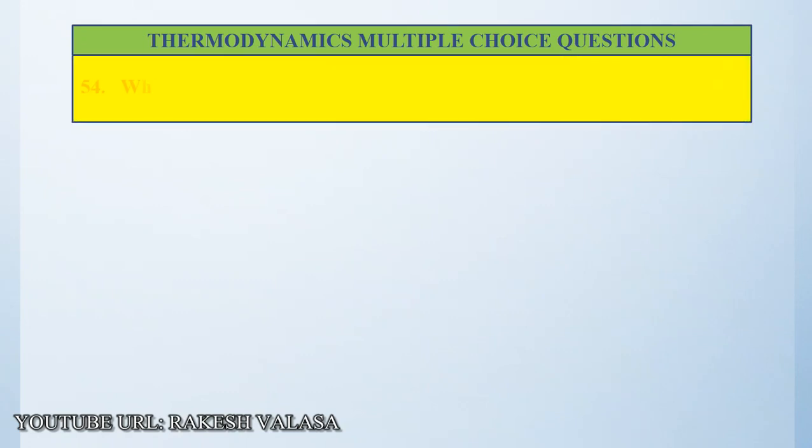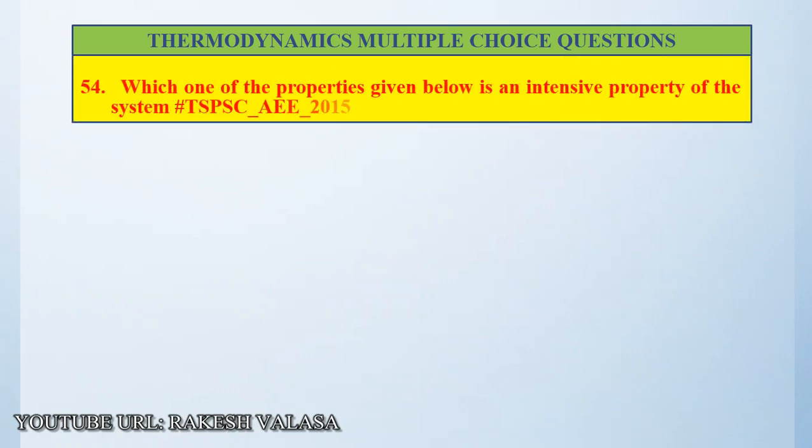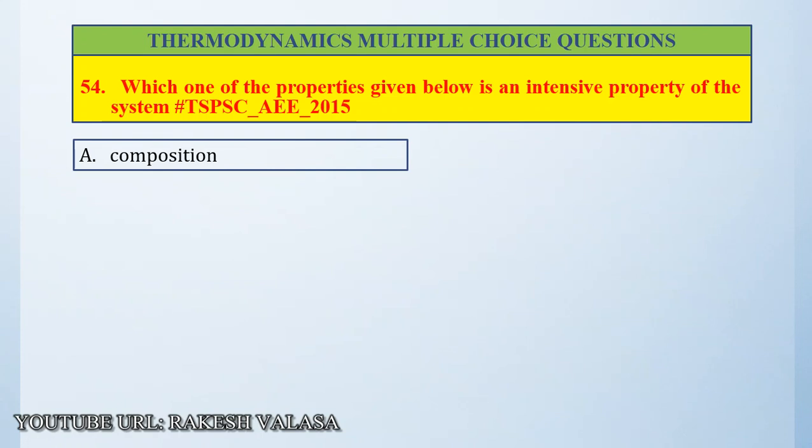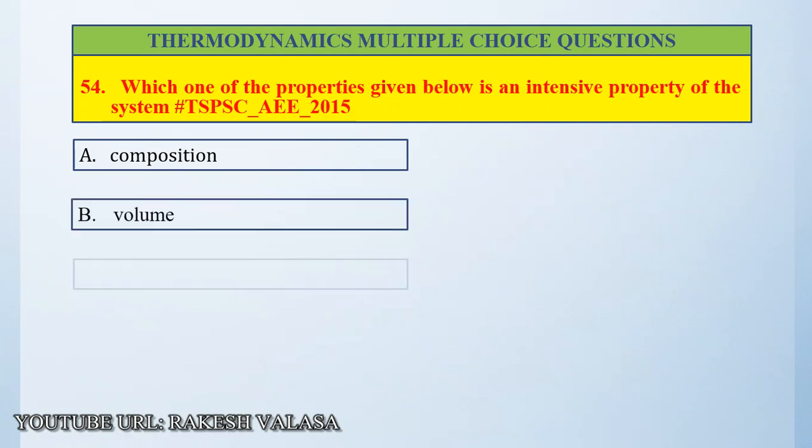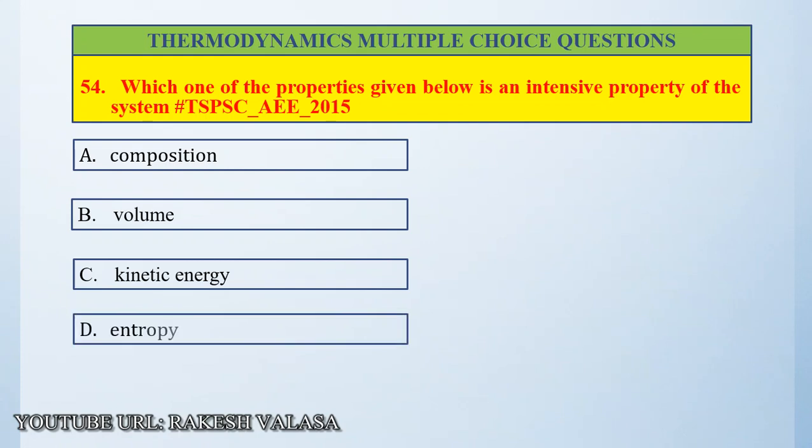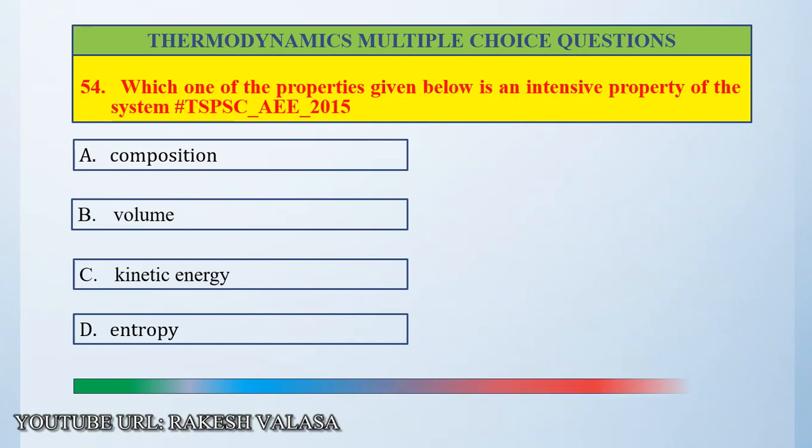Question number 54. Which one of the properties given below is an intensive property of the system? Option A, composition. Option B, volume. Option C, kinetic energy. Option D, entropy. Here, volume, kinetic energy and entropy depend on the mass.